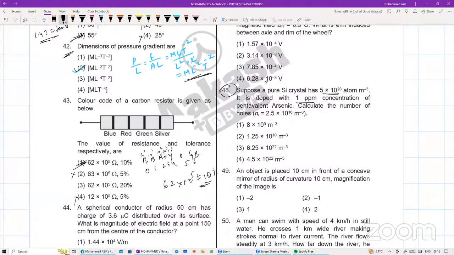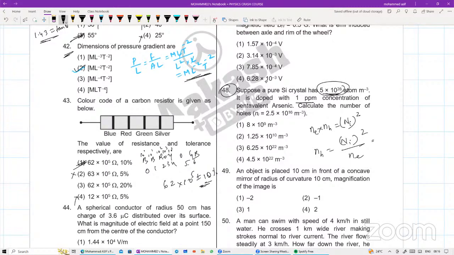Number of electrons will be equal to the dopant concentration. Doping concentration का formula क्या हो जाएगा बेटा? What is the formula? Number of electrons into number of holes will be equal to your intrinsic semiconductor का whole square. So number of holes will be equal to ni square divided by n e. Done. Dopant कितना है बेटा? Crystal कितना है मेरे पास? 5 into 10 to the power of 28.